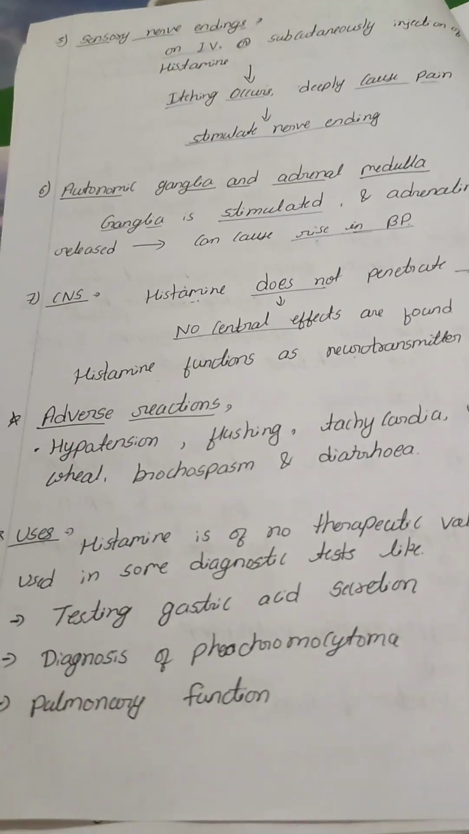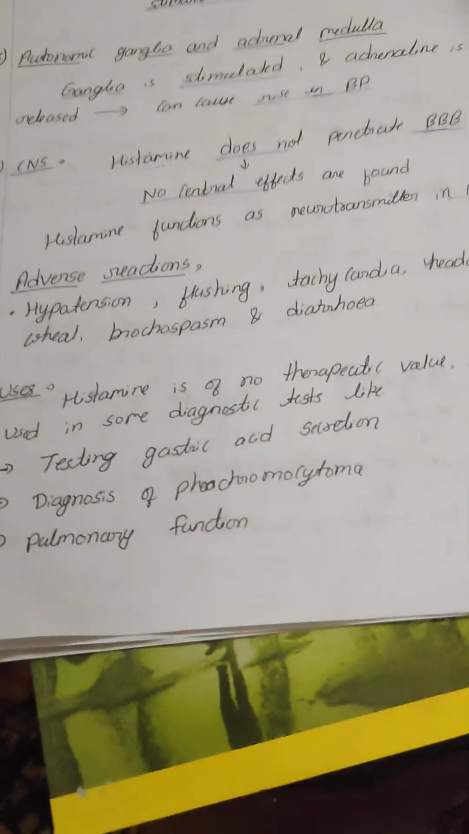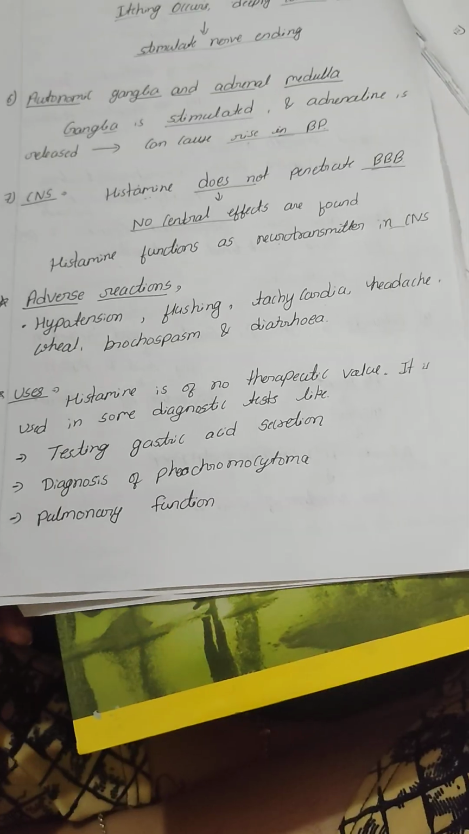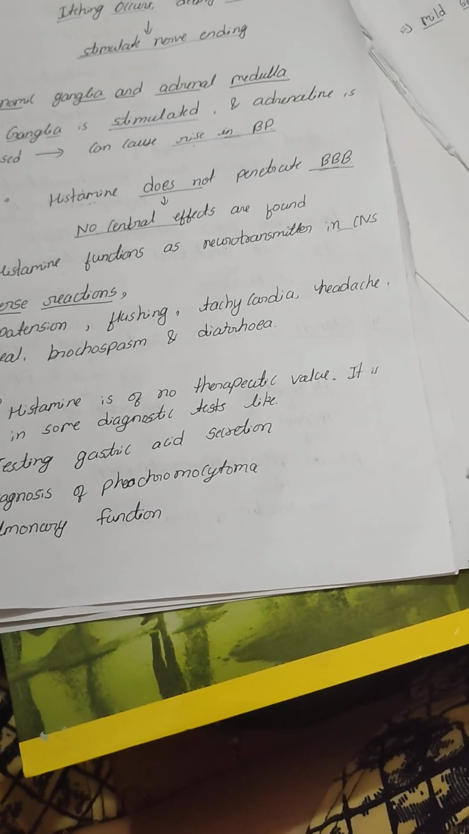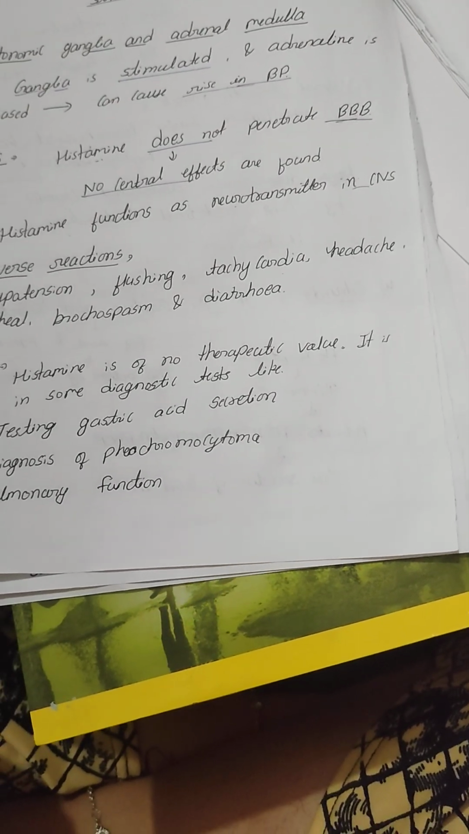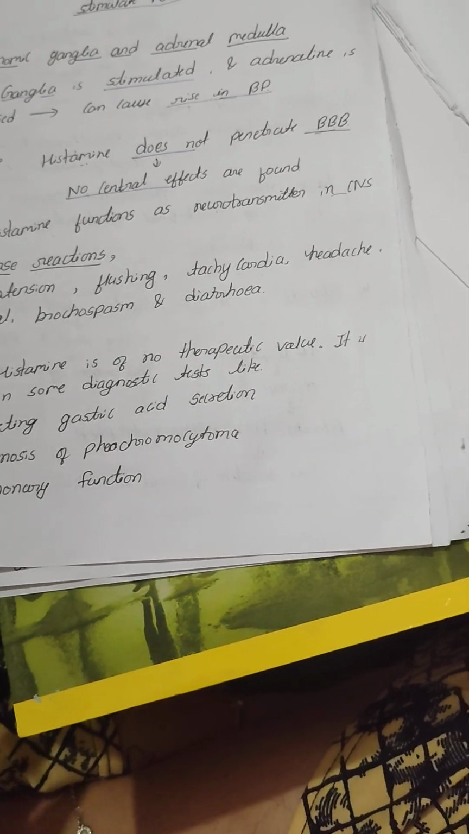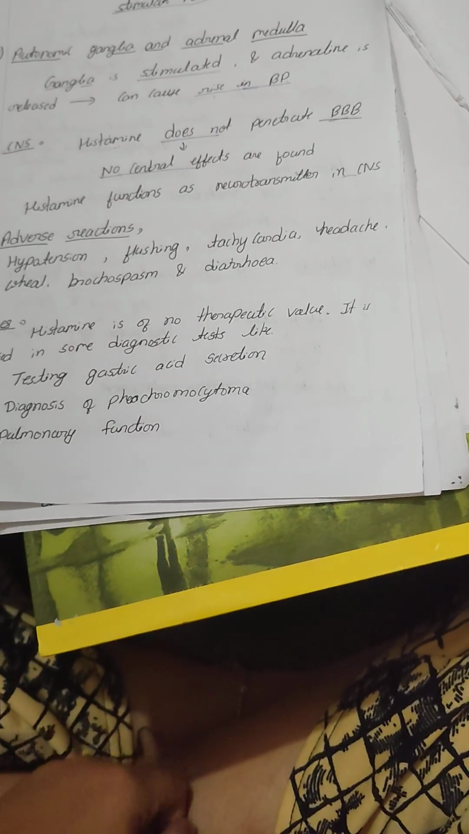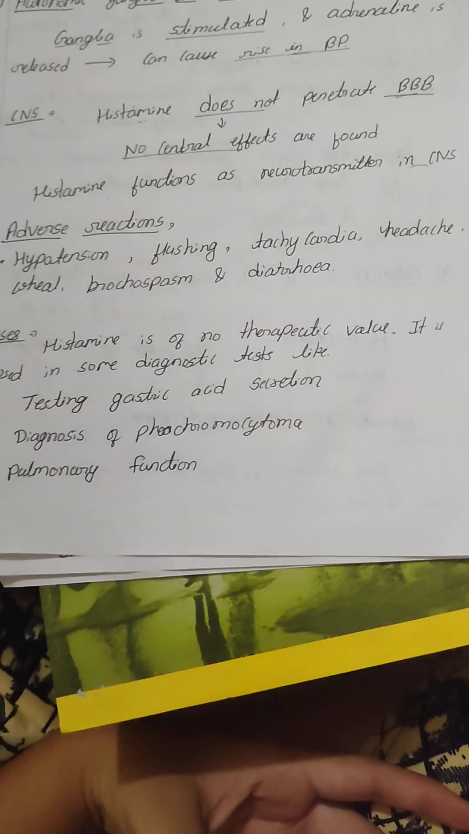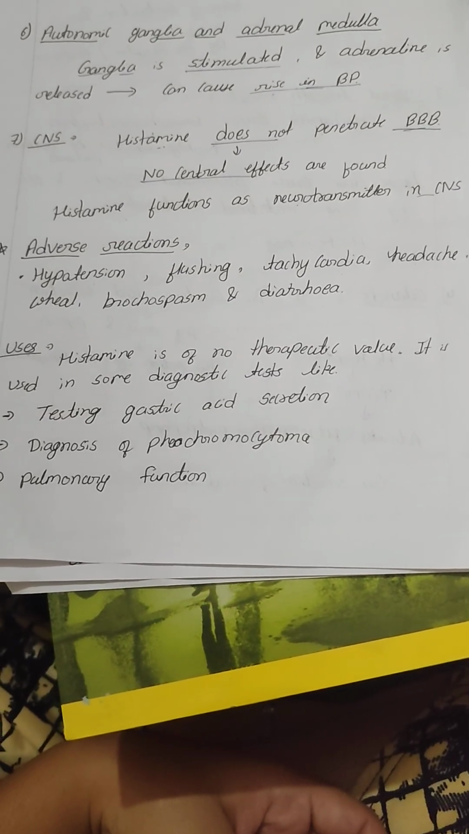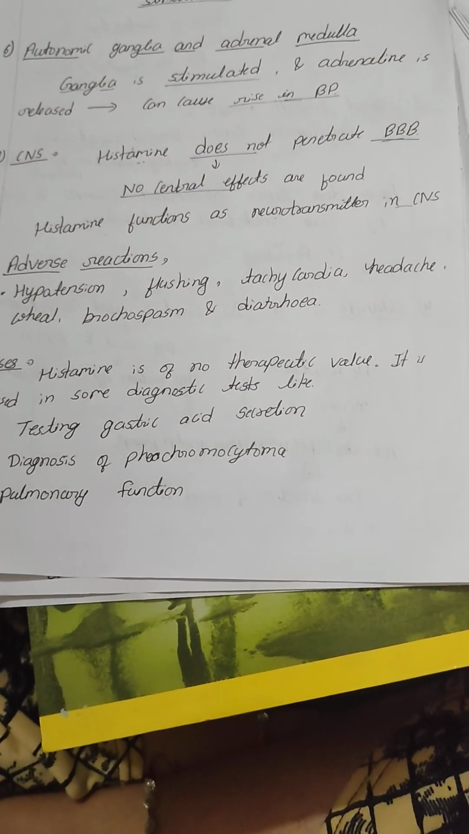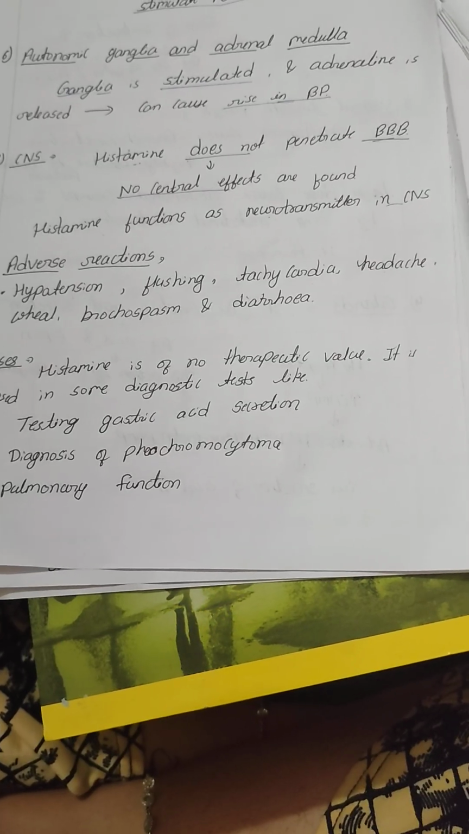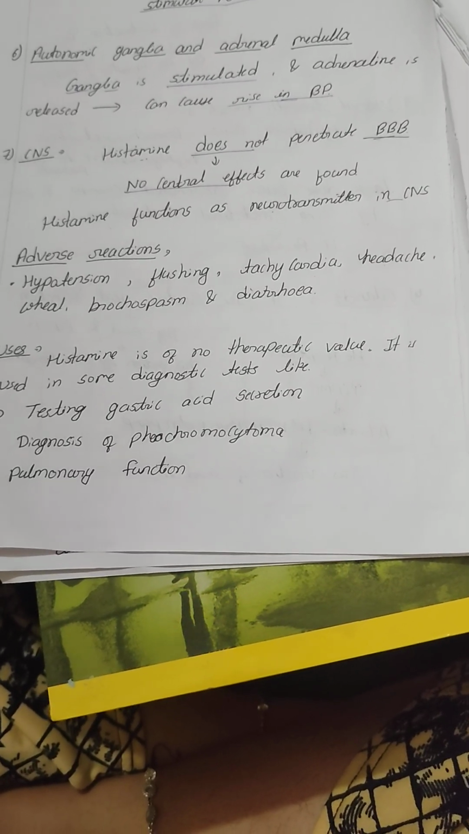Why is histamine used, and in which condition? Histamine has no therapeutic value, meaning medically it has no therapeutic value, because it is a harmful substance that causes inflammation, allergy, increased gastric acid, and acts as a neurotransmitter in immune inflammation. We studied the 4 receptors, so it has no therapeutic value, but it is used in some diagnostic tests to diagnose conditions or diseases.